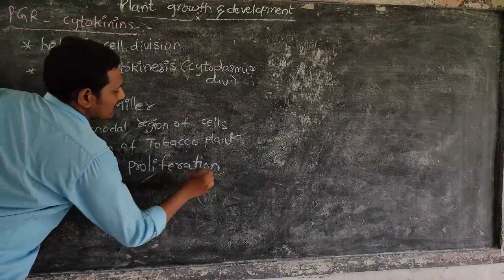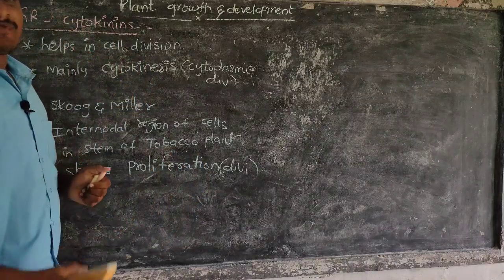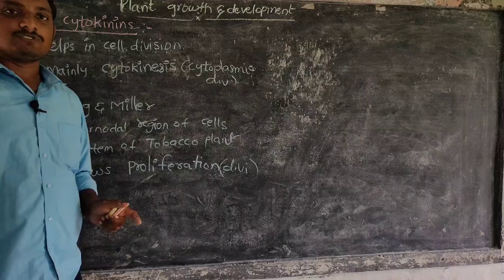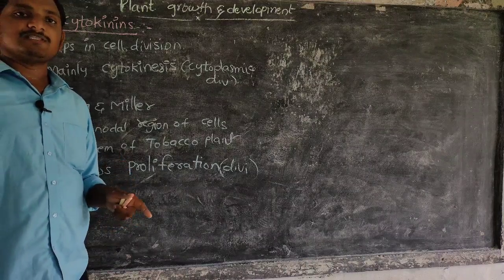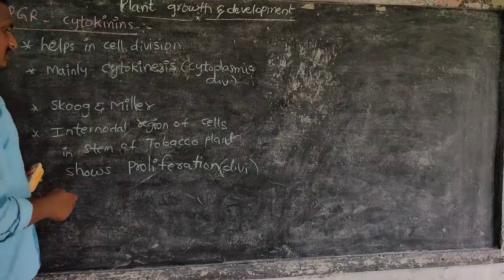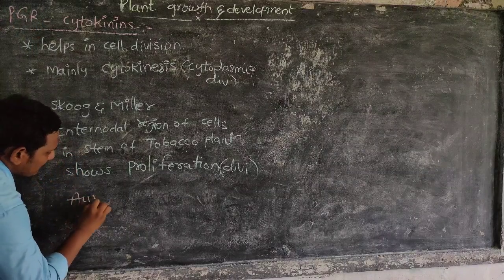Proliferation is nothing but division. When do they show proliferation? With the help of auxins.